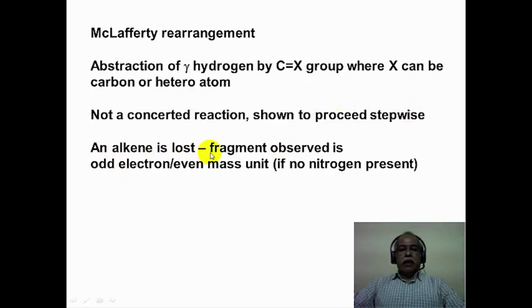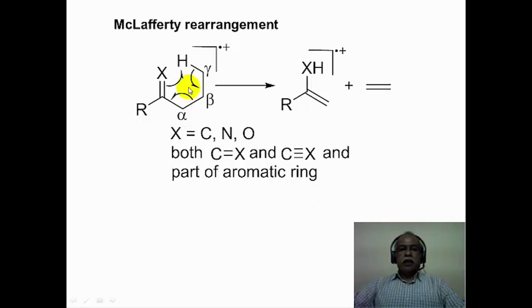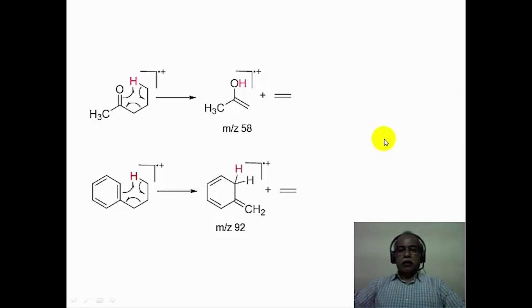An alkene is generally lost. The fragment observed is an odd electron, even mass unit, if no nitrogen is present. This is something we have already discussed. So this is a McLafferty rearrangement. This is alpha, beta, gamma hydrogen. This is the gamma position hydrogen which is abstracted by the X, resulting in the formation of this kind of ene product, and ethylene is lost from the beta-gamma carbon as an ethylene unit in this particular case. So typically an alkene is lost during the McLafferty rearrangement.